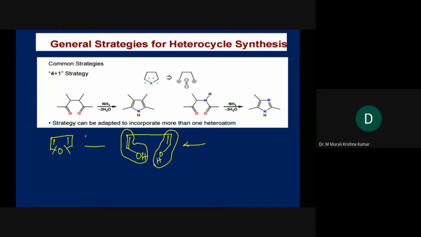Enol is equal to keto. In appropriate conditions, you will get the required compound, aldehyde and aldehyde. So what is the condition that is needed? Basic condition. In basic condition, you will have enolization of this particular bond, and after that you can do dehydration. You simply heat it so that the 2 hydroxy groups will join together, and after losing a water molecule, an ether bond is formed. So this is the way.